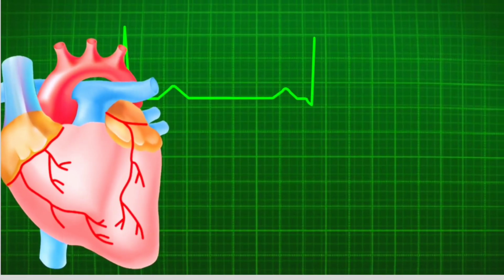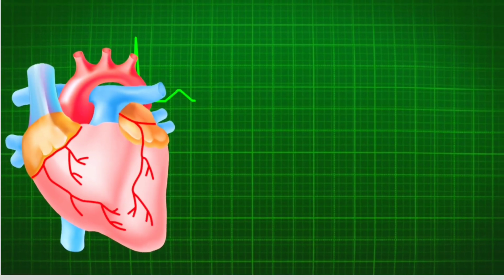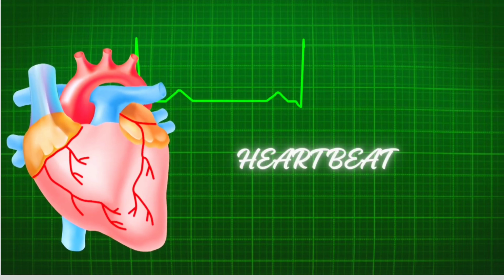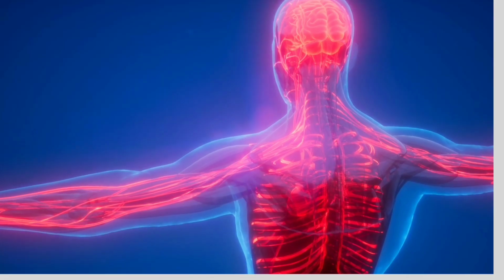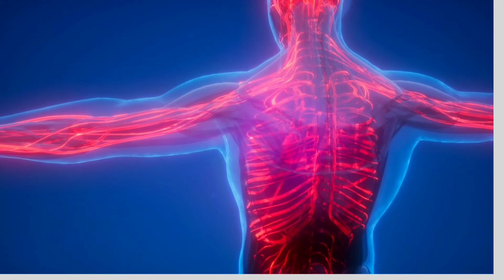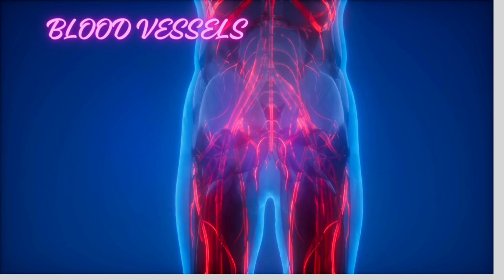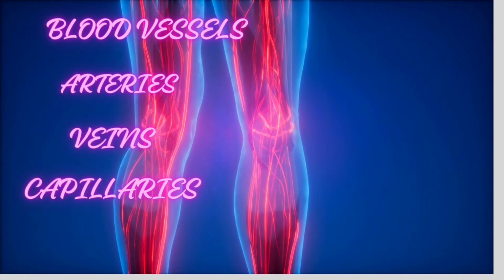The heart can pump blood because it is made of muscles. Muscle tissue works by contracting and relaxing. One complete sequence of contraction and relaxation is called a heartbeat. The blood moves through the circulatory system via small tubes called blood vessels. There are three distinct types of blood vessels: arteries, veins, and capillaries.